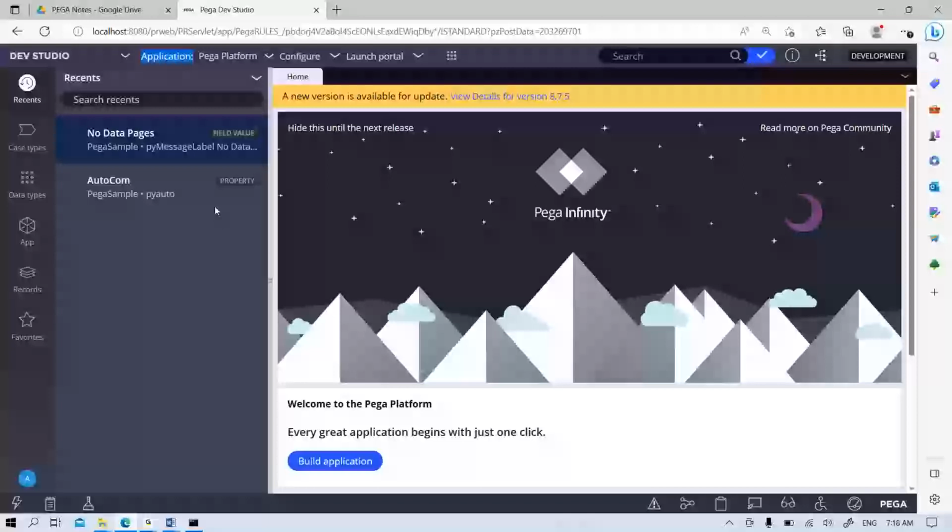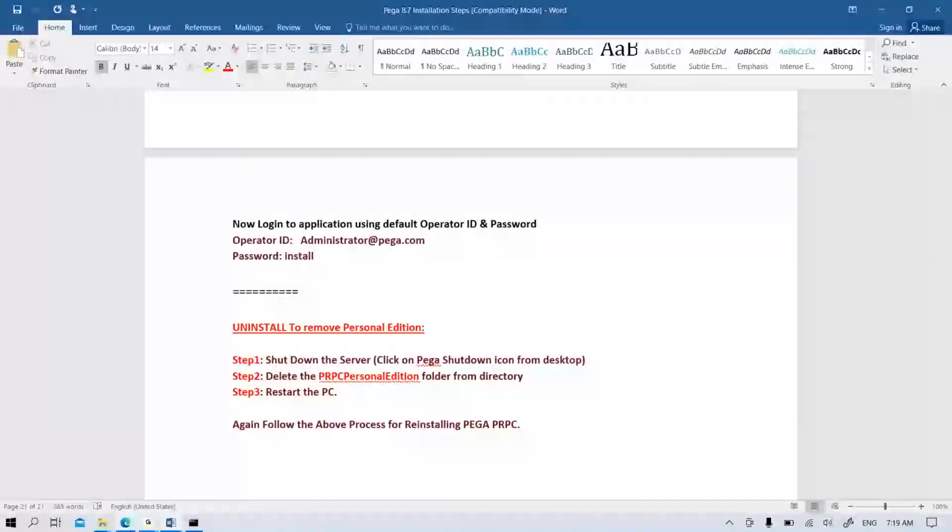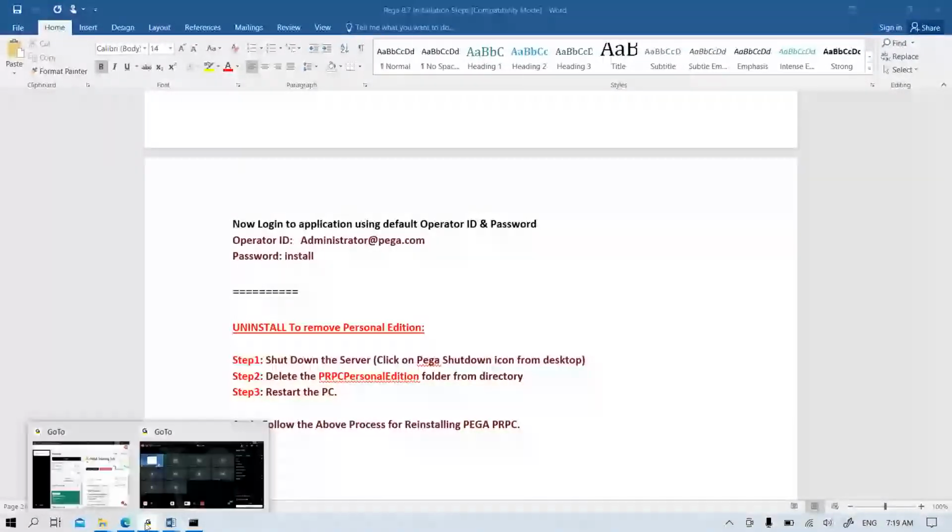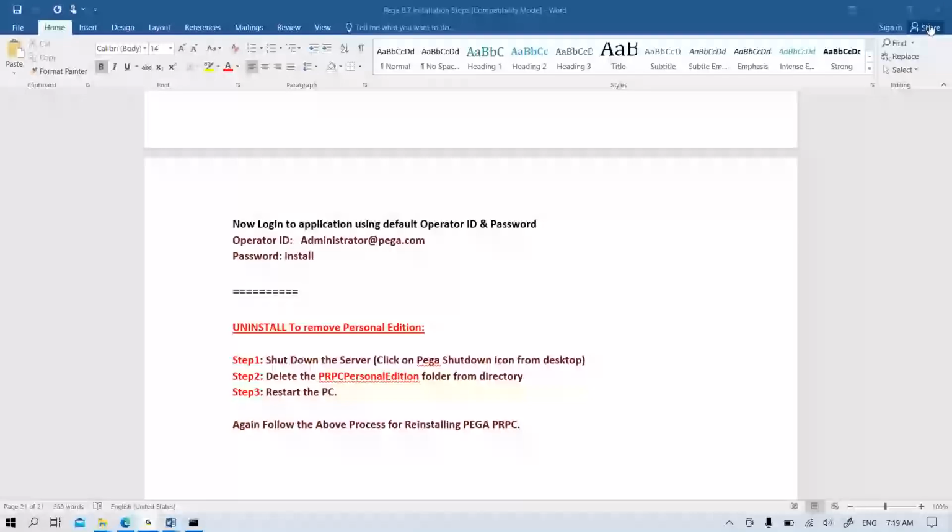Okay? And another thing, before the introduction to this platform, generally after our installation, there is one small topic, some localhost settings we need to do. We'll call it server configuration or localhost configuration. So how to do that, I'll show you.